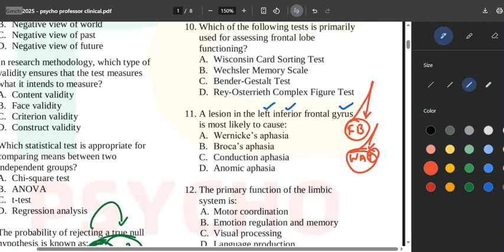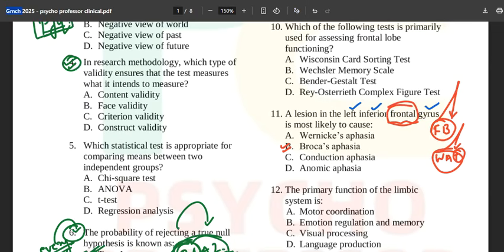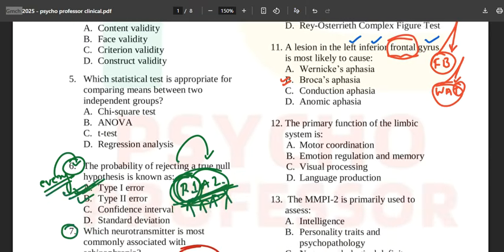If we are talking about left and right, it doesn't matter, or of course it matters, but here option B becomes the correct answer, because we are talking about the frontal gyrus. There is no mention of the temporal, and so in this way the question becomes very easy for you.